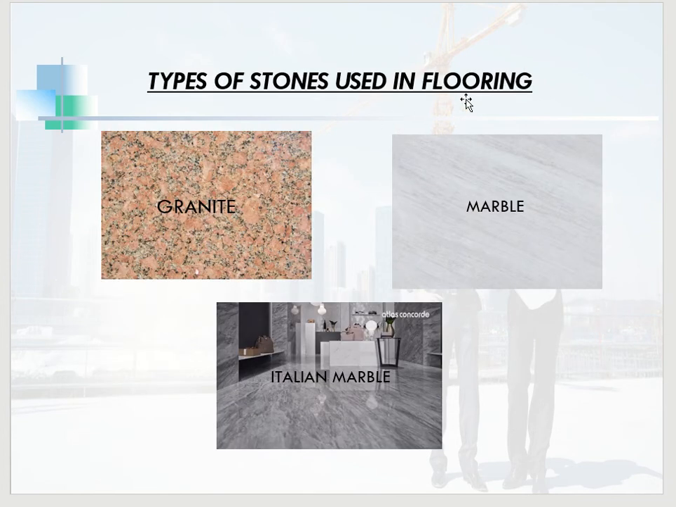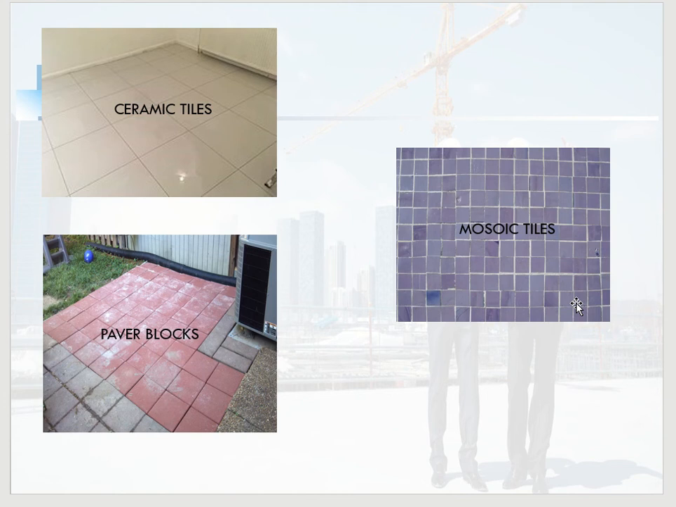These are the types of stone which are used in flooring. First, this image represents the granite flooring. This one is marble, and this is the Italian marble, which is mostly preferred nowadays. Next, these are ceramic tiles. This is mosaic, and this is paver block. Paver block is usually preferred outside the buildings.